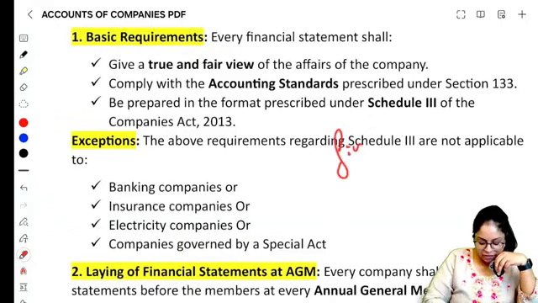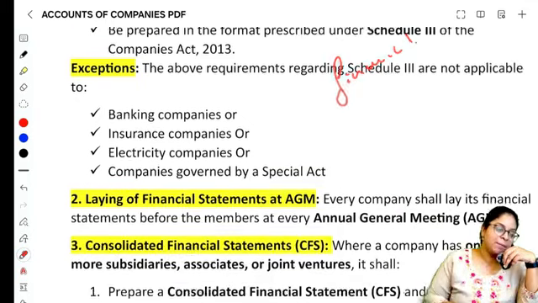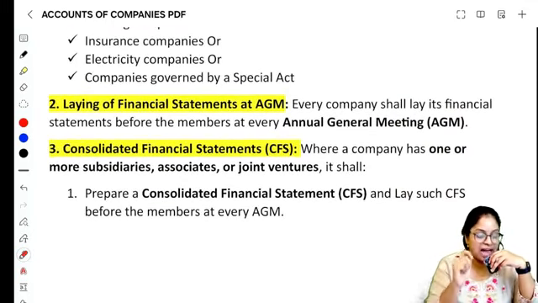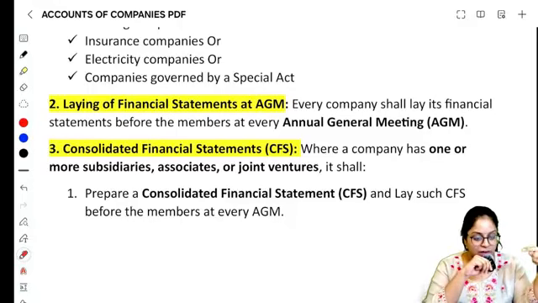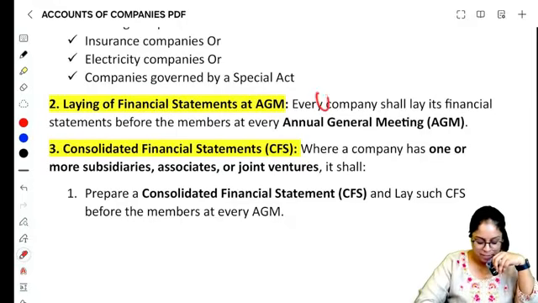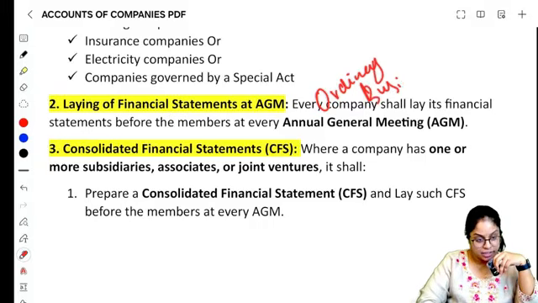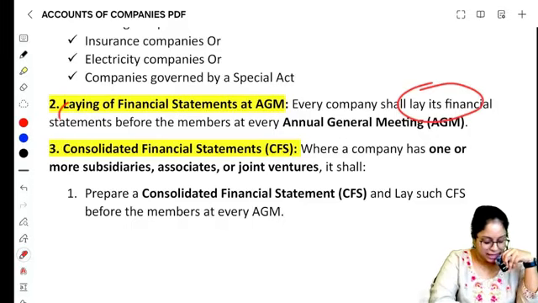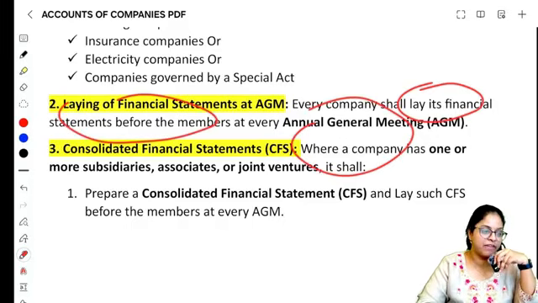Now these prepared financial statements, what will we do? The prepared financial statements will be laid in front of the shareholders in the annual general meeting. In case of annual general meeting, we have seen in the management and administration chapter, we have some businesses known as ordinary business. In that, one of the ordinary business is what? Adoption of financial statements. So the financial statements will be laid in front of the members at every annual general meeting.